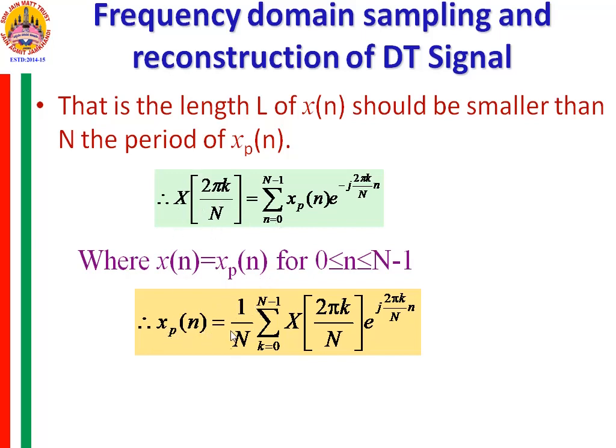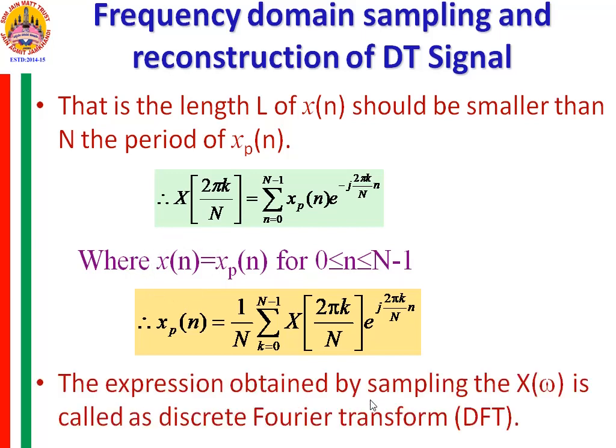And the reconstruction from this X of 2 pi k by N, xp of n, is equal to 1 by N summation k from 0 to N minus 1 of X of 2 pi k by capital N into e raised to j 2 pi k by capital N into small n. Now this xp of n is the periodic signal and extends from minus infinity to plus infinity, and from this xp of n, if you select only the 0 to N minus 1 samples, you will be able to recover the signal x of n properly.